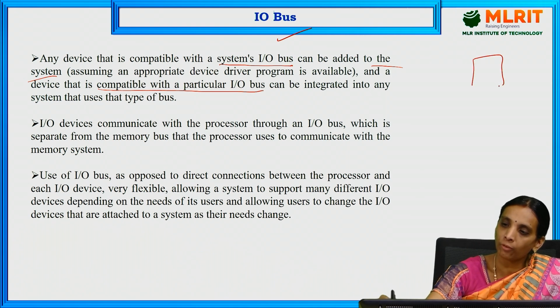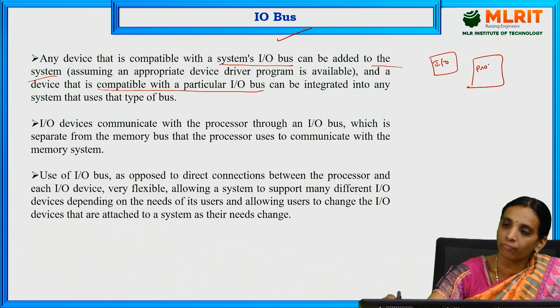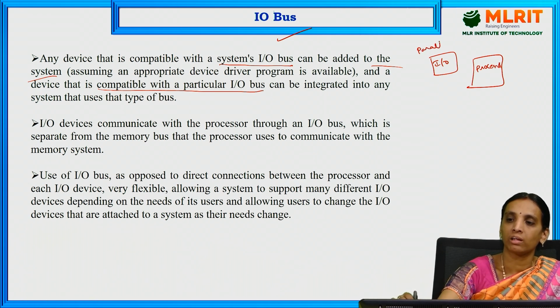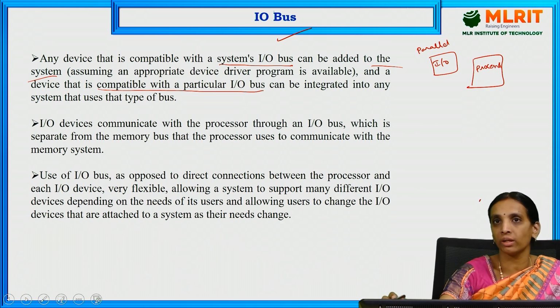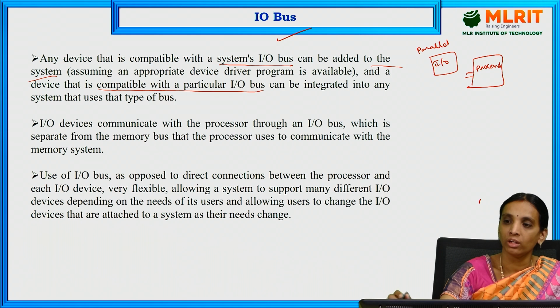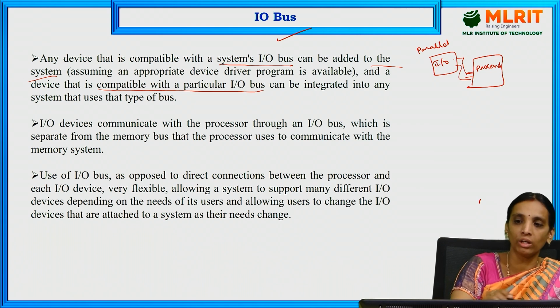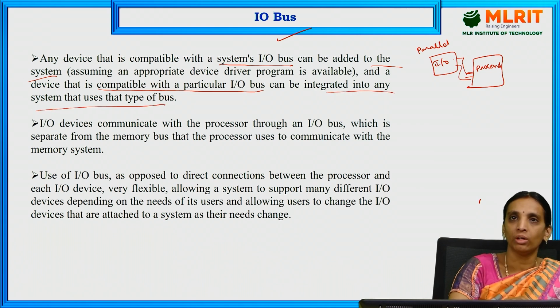If the I/O device is a parallel device and the processor has the capability, or is compatible with parallel I/O buses, then only can we interface the parallel I/O device to the processor. So we can use a system I/O bus when it is compatible with the particular processor and the particular I/O bus. Then only can we integrate that into any system with that bus.